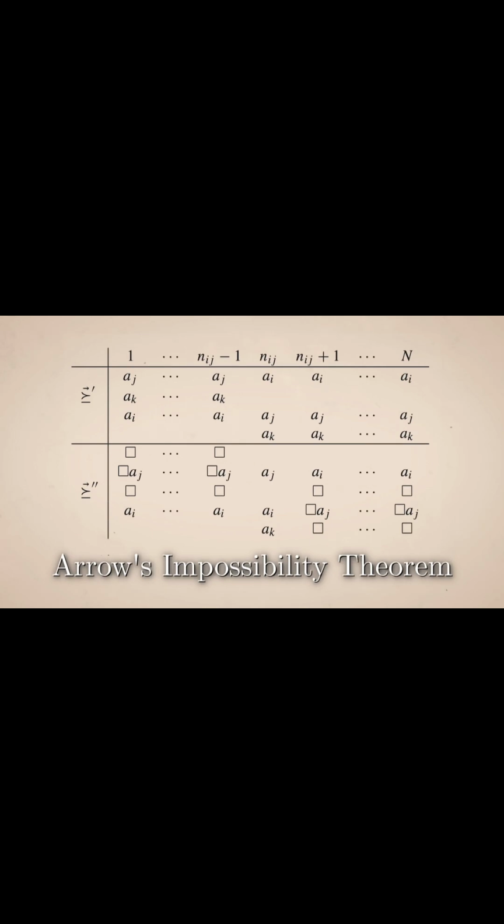But here's the thing. Arrow proved that satisfying all 5 of these conditions in a ranked voting system with 3 or more candidates is impossible. This is Arrow's impossibility theorem, and it was so groundbreaking that Arrow was awarded the Nobel Prize in Economics in 1972. So I want to go through a version of his proof based on a formulation by Giannakopoulos.